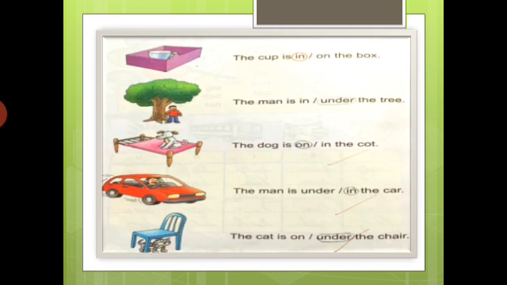Okay. Next, where is the dog? The dog is in the cot or the dog is on the cot. Where is the dog? See in that picture? Very good. The dog is on the cot.